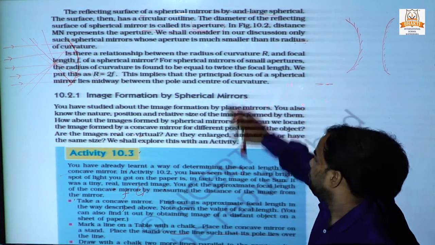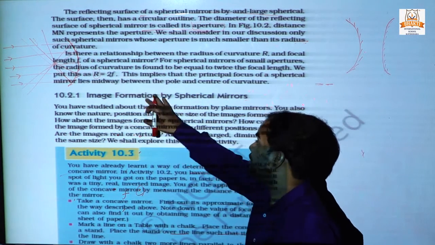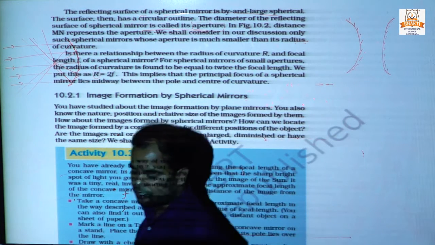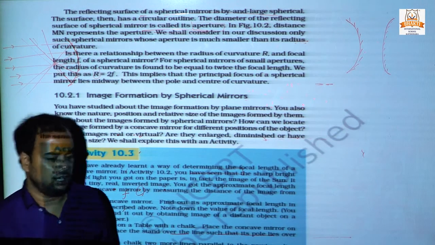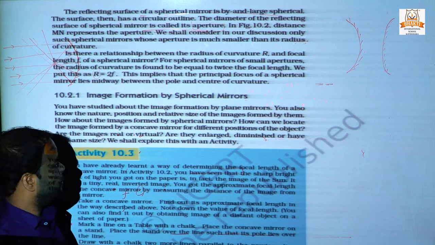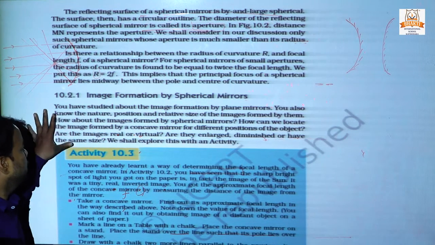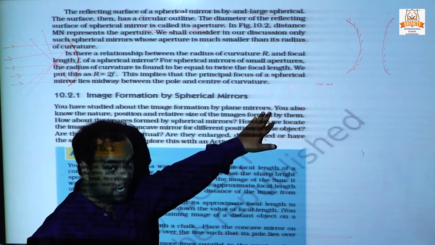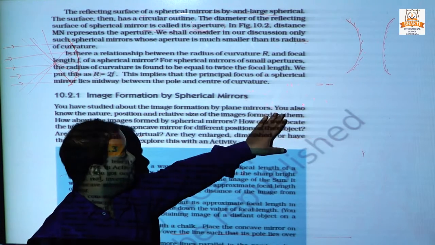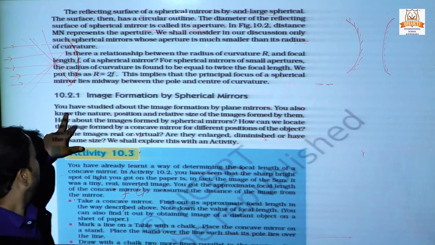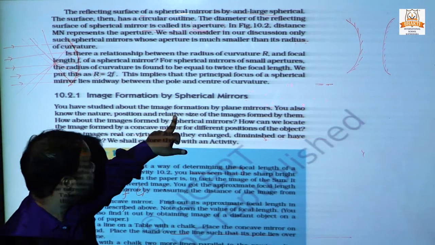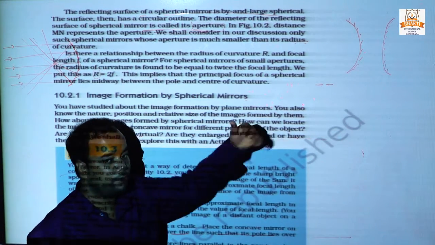Now we will discuss the image formation by spherical mirrors. We studied the image formation by plane mirrors already in the previous pages. You also know the nature, position and relative size of the image formed by them.